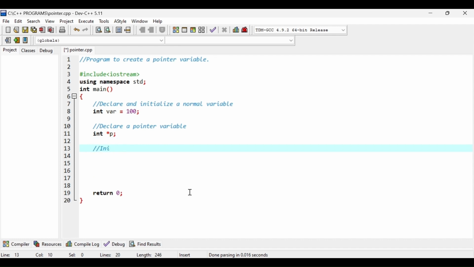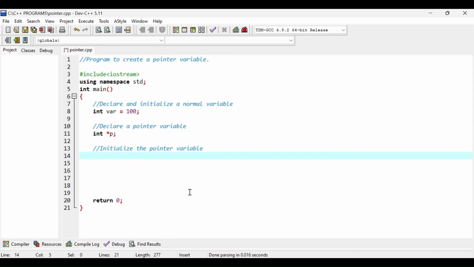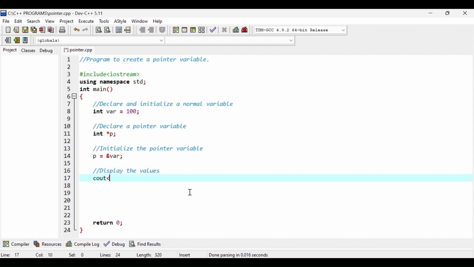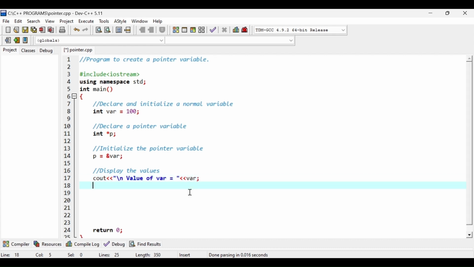In the third step, initialize the pointer variable. Now while initializing the pointer variable, we don't need to put star. We can simply type the name of the variable, then put the assignment operator, and then we can pass the address of our normal variable, which is var in this case. After this, we will display the values. First of all, I am going to display value of var is equal to, and here I will type var.